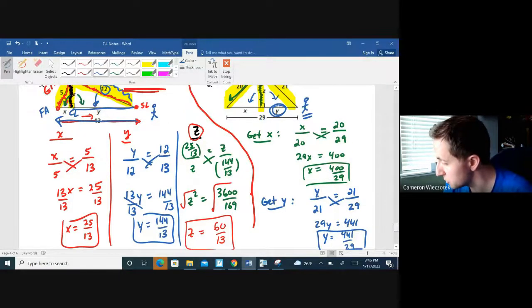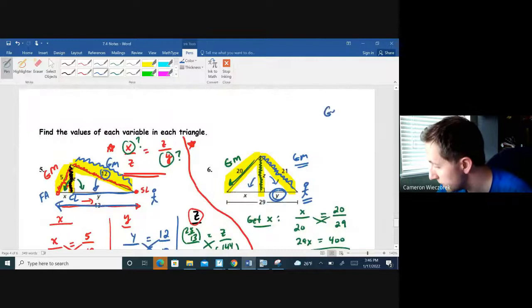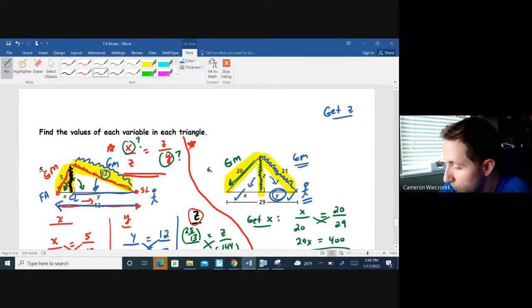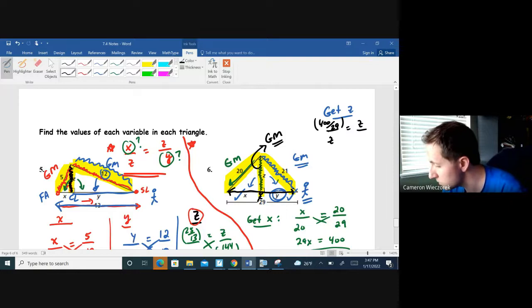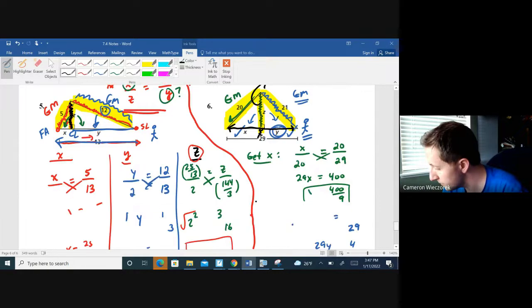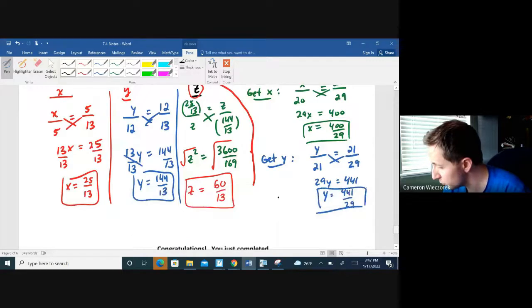Last but not least, I'm going to come up here so you can see z. So last one I'll do up here, get z. Well, now we found x, check. We found y, so now we can go to our last setup, which would be to let the altitude be our geometric mean, which I'll do in black. So z is going to go along the bottom left and top right corner as our GM. If he's standing at the chairlift, he could go x units to the left. x was 400 over 29. Or he could go y units to the right to the ski lodge, which was, I believe, 441 over 29. Let's see what we got. Yeah, 441 over 29.